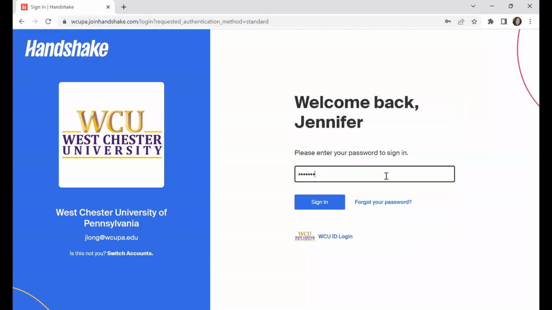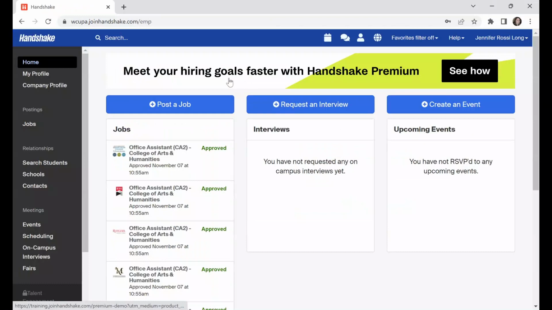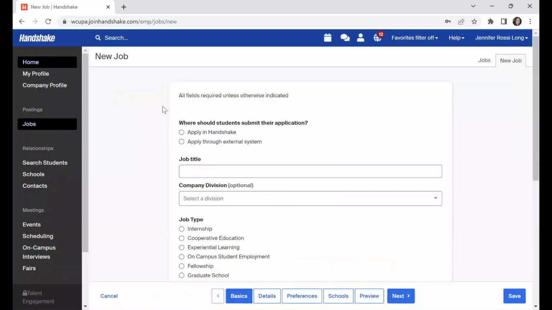So it's remembering my email address. You might have to type in your email address, but I'm entering my password here, and it's going to take me to my employer account, to my dashboard. You'll see under the job section, I can see any past jobs that have been posted, but I'm going to be posting a new job today. So I simply click the Post a Job button.